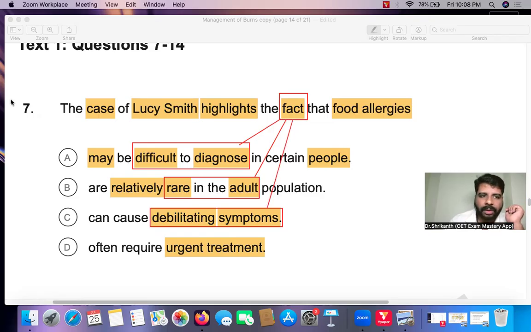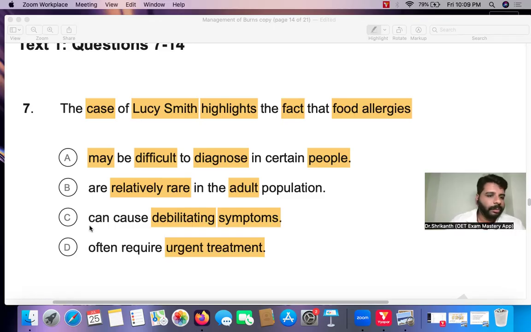And finally, what is the verb in answer option D? It often requires urgent treatment. So this is the moment over here, right? Food allergies, they need urgent treatment, and to give us that information, he is using Lucy Smith's case. Okay, so now you see it's become smaller. The big sentences have become much smaller: difficult to diagnose, rare in the adult population, debilitating symptoms, and urgent treatment. Now let's go to the first paragraph over here.